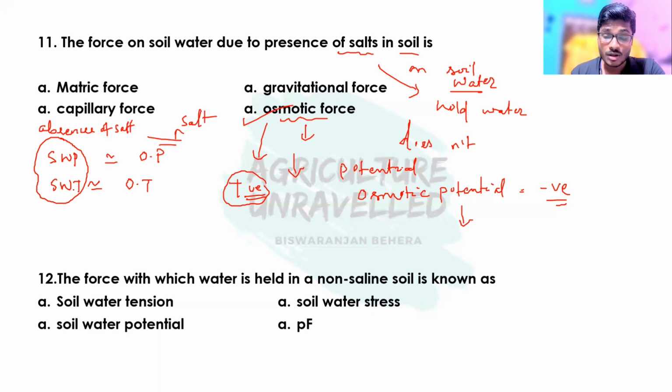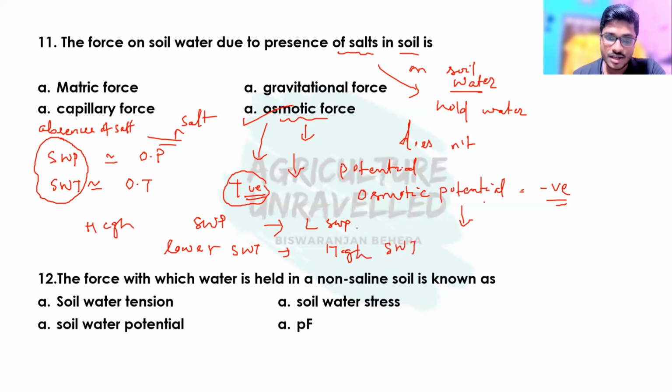Here we can remind that in the previous lecture we discussed that water always moves from higher soil water potential to lower soil water potential, or lower soil water tension to higher soil water tension.